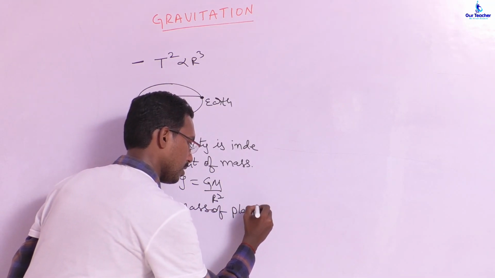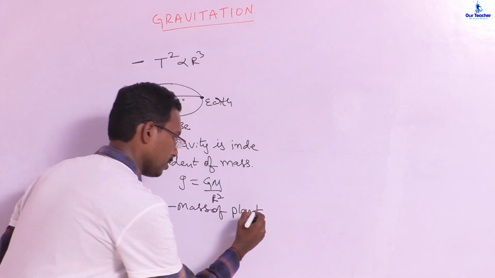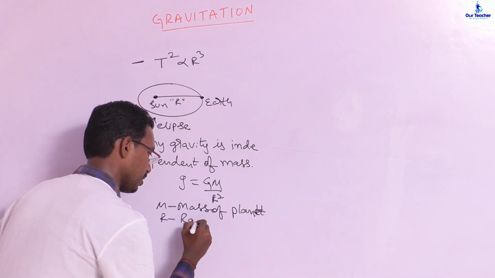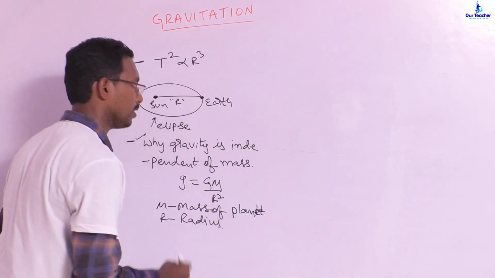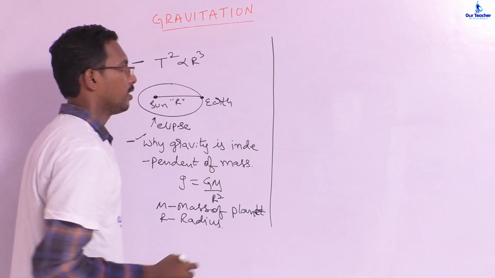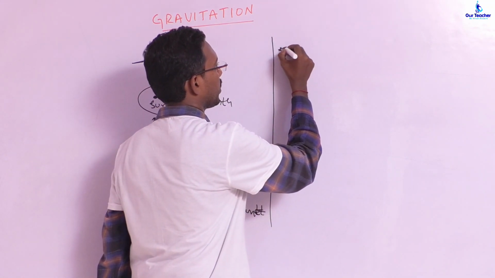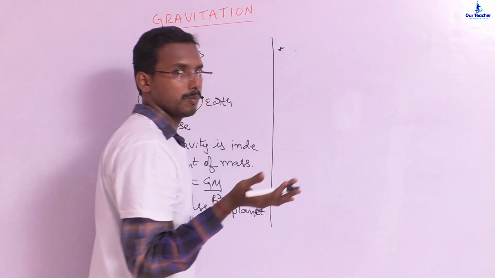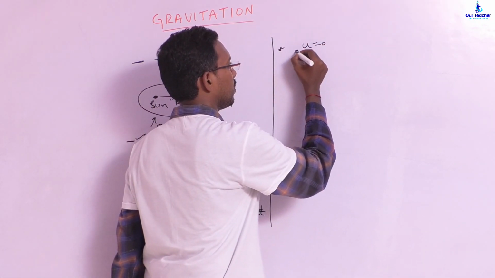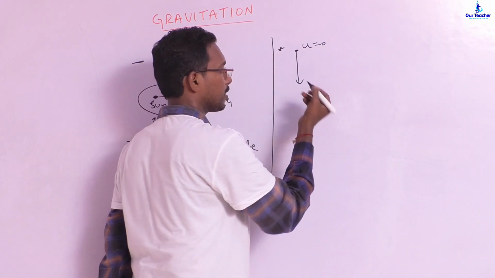or star. R is nothing but its radius, the average radius of the planet. Okay. Next we will deal with a small point. For suppose, if you leave a body as a freely falling body, its initial speed is 0. It will ultimately reach the ground.